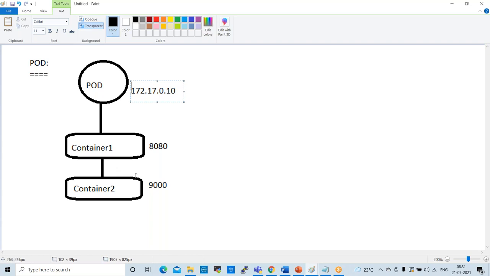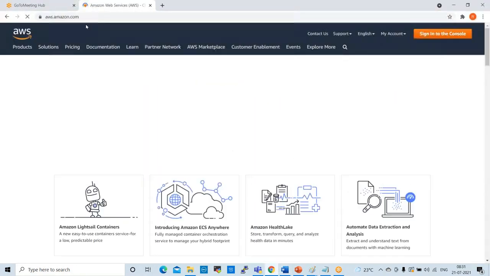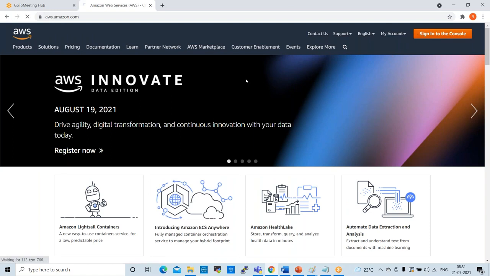Let us go and connect to our console. Log into the Kubernetes master, and we'll see some important things.